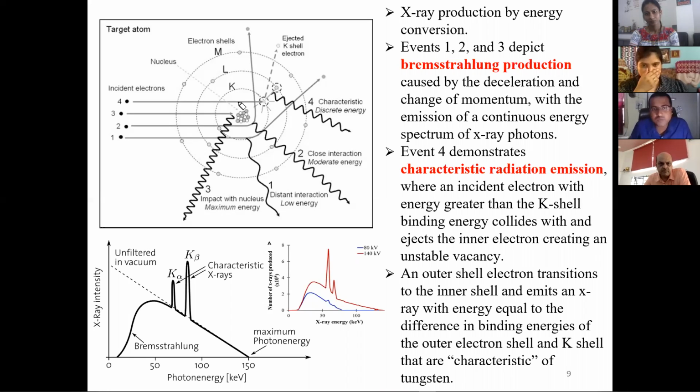Now into that place, electrons from the L shell, M shell will come in, and they will emit the characteristic energy. That is the characteristic radiation, the characteristic X-ray. So we can see two discrete X-ray energies, K alpha and K beta. Those appear when the electron is interacting with the matter.